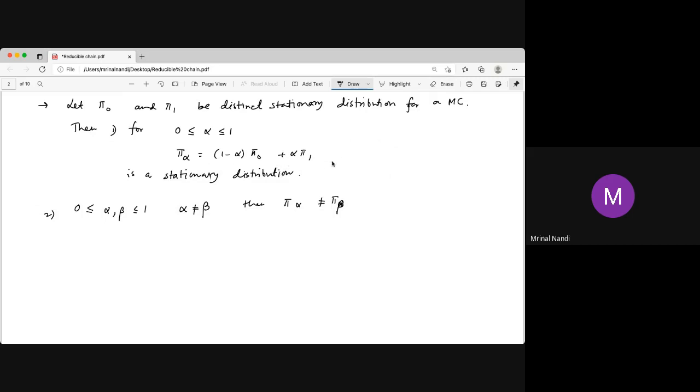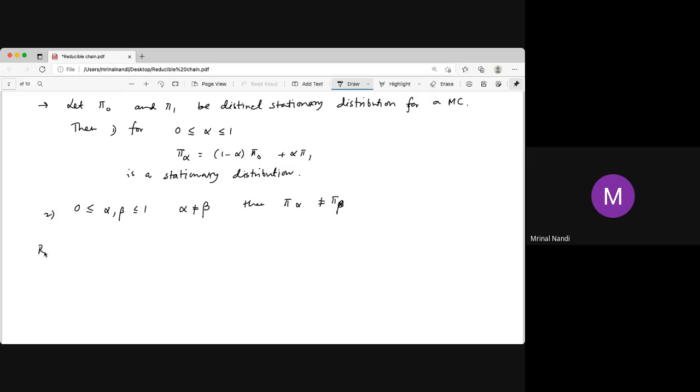Sorry, it's not a vector space because alpha cannot be greater than 1. It is a convex set. You know what is called a convex set: if two points are in the set, then their convex combination, not the linear combination, also belongs to that set. Every such set is called a convex set.